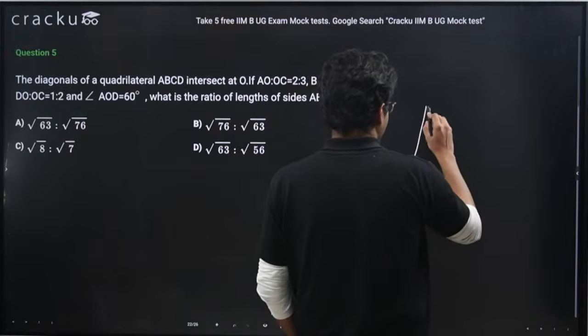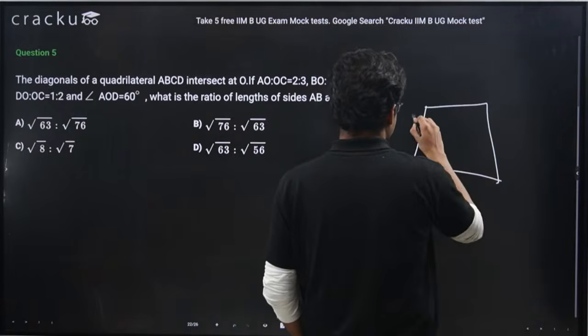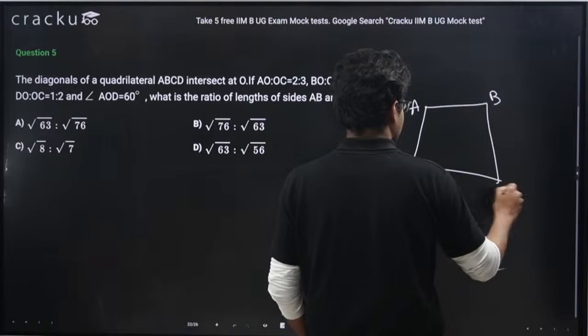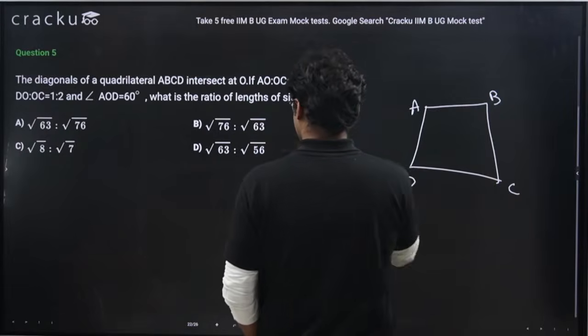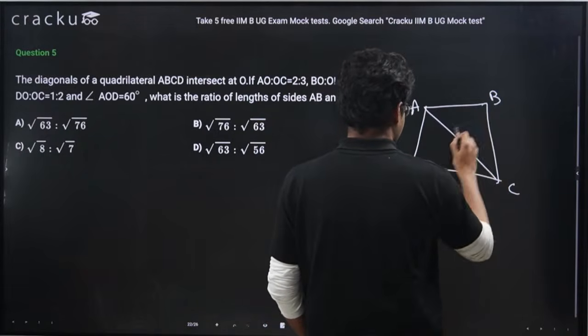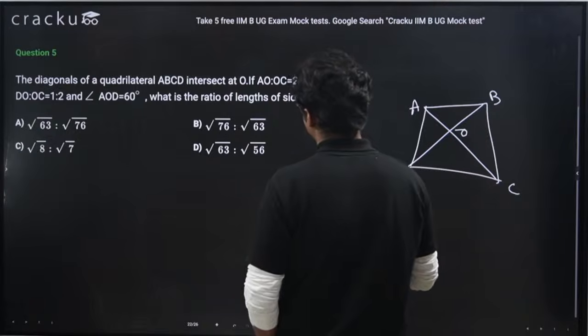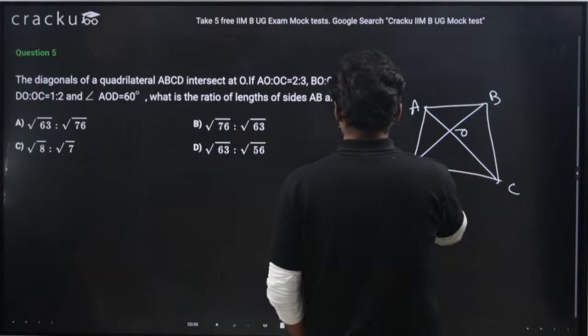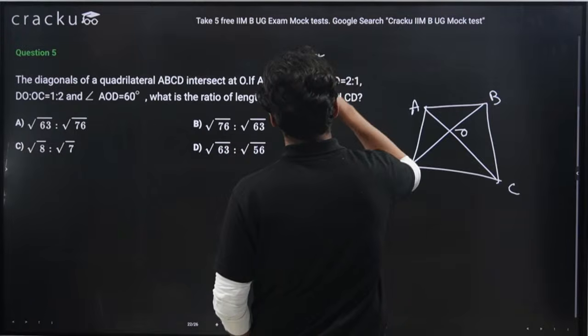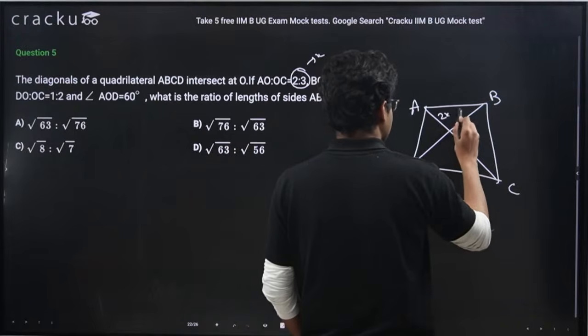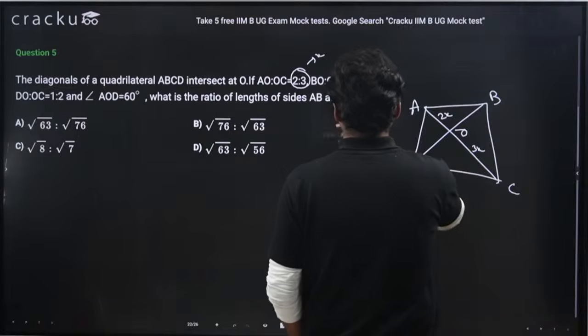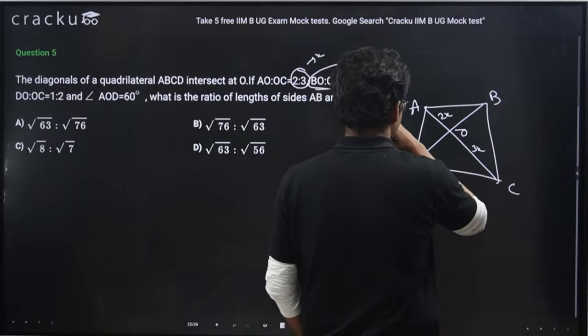So quadrilateral ABCD. So they are intersecting at O. So AO is to OC is 2 is to 3. Means let us take the common variable here as x. So I can write AO as 2x, OC as 3x. Then BO is to OD is 2 is to 1.